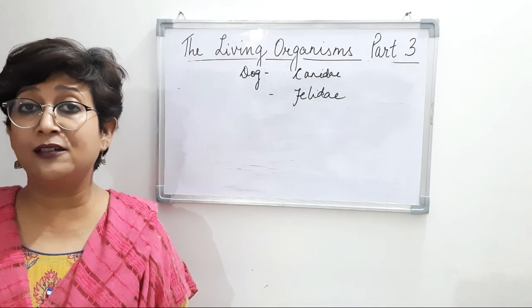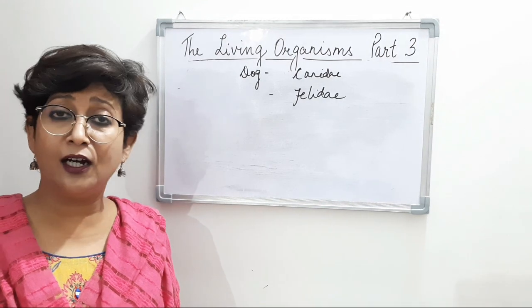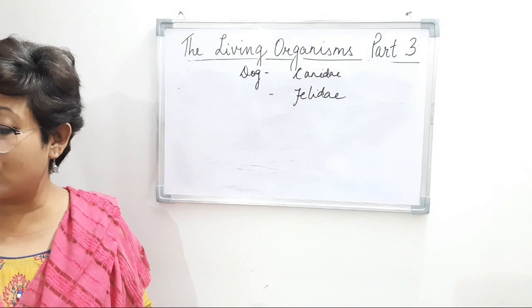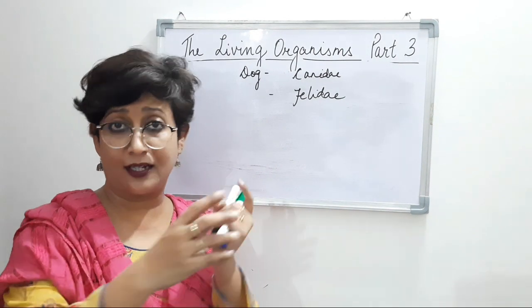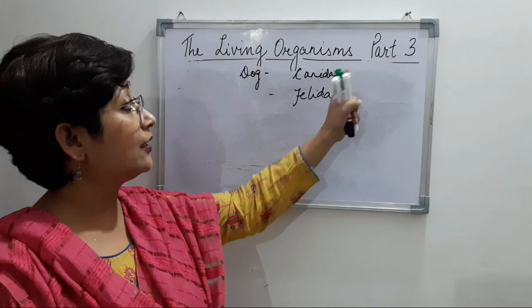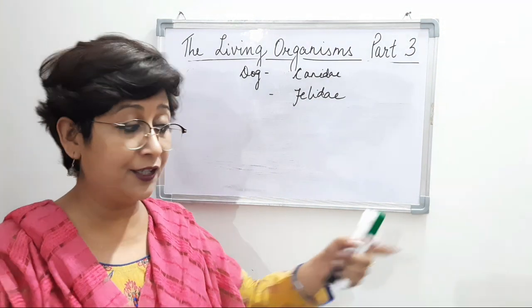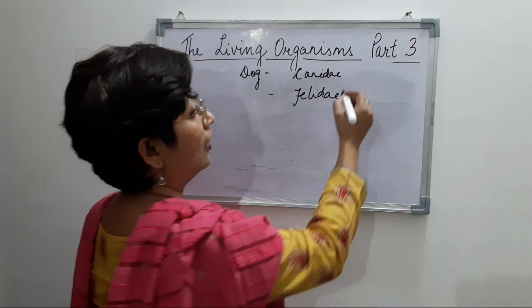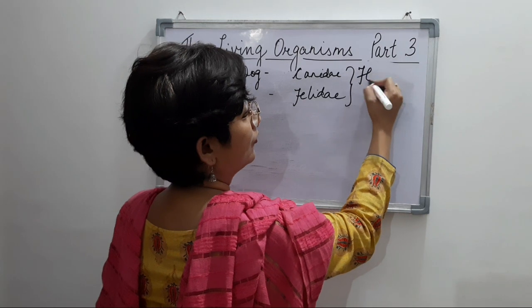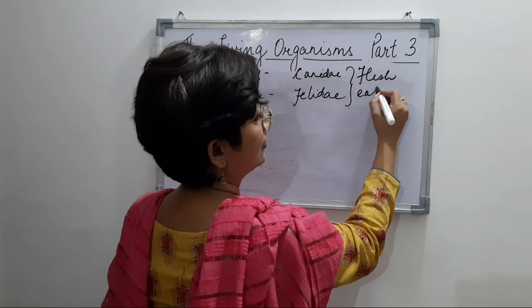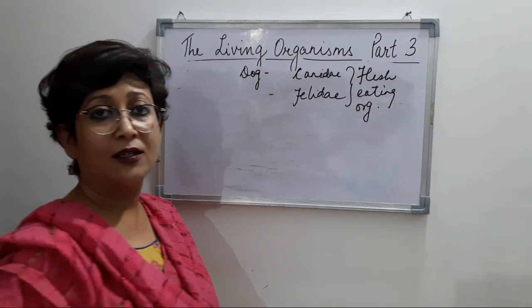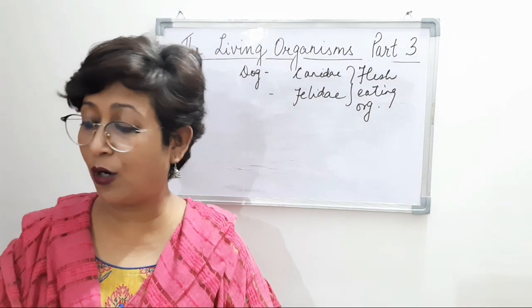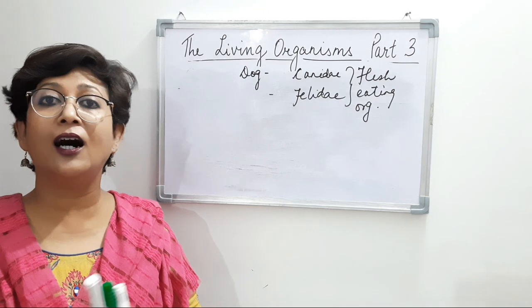Now, what characteristic features are similar that are found in dogs as well as cats, lions, etc.? We see that Canidae and Felidae both are flesh-eating organisms. What are these flesh-eating organisms called? They are called carnivores.